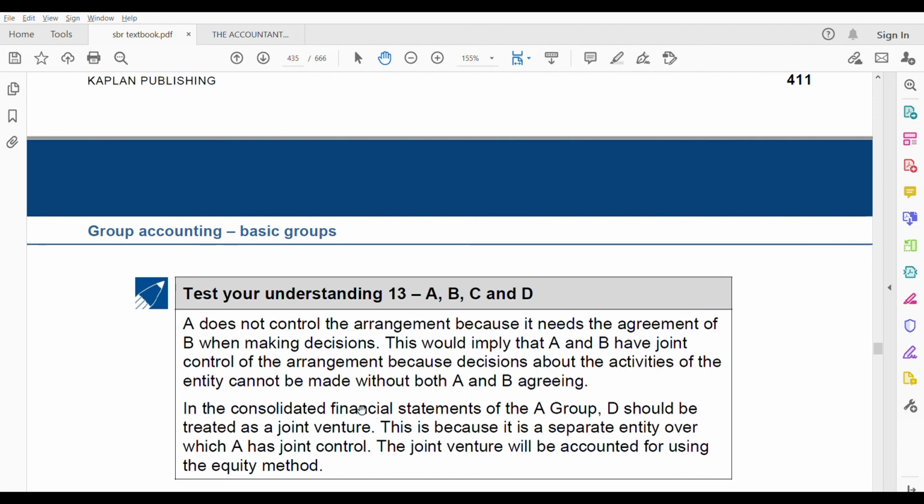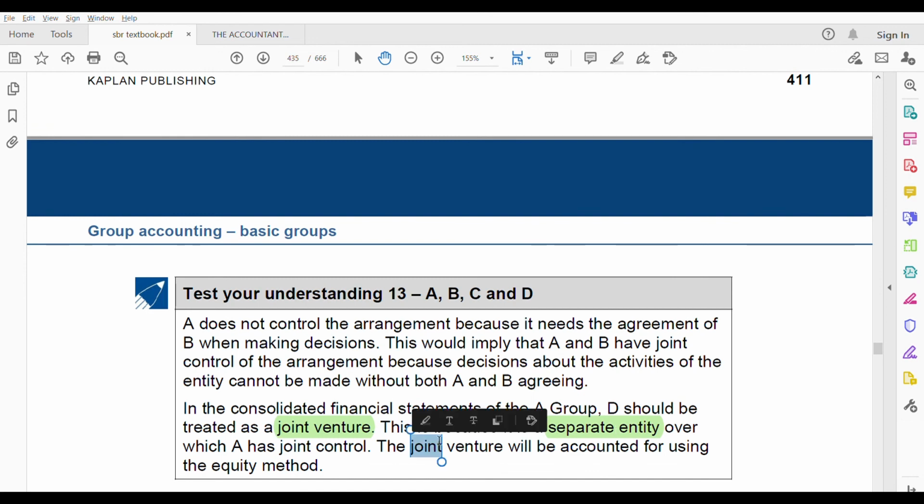In the consolidated financial statements of A group, D should be treated as a joint venture, not a joint operation. Why? This is because it is a separate entity over which A has joint control. You see, D is a separate entity where A has joint control. Joint means A plus B. So the joint venture will be accounted using which method?